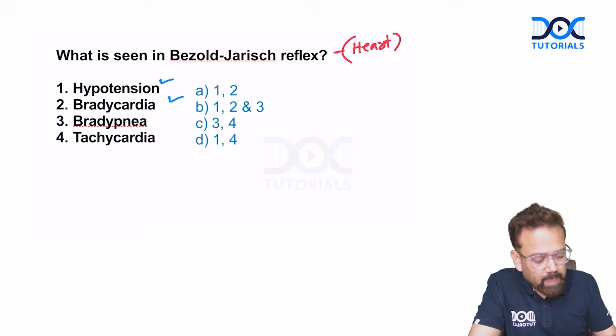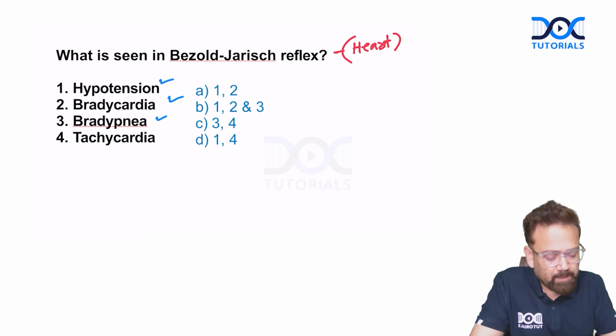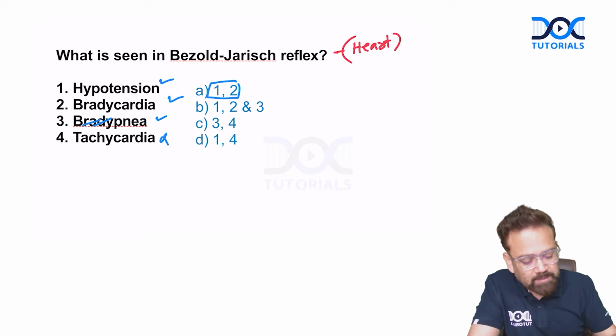Okay, apnea followed by rapid respiration. So bradypnea is actually not absolutely correct. Tachycardia will be wrong. So actually the answer will be 1 and 2. Some people are saying that it was not bradypnea, it was apnea followed by increase in the respiratory rate.